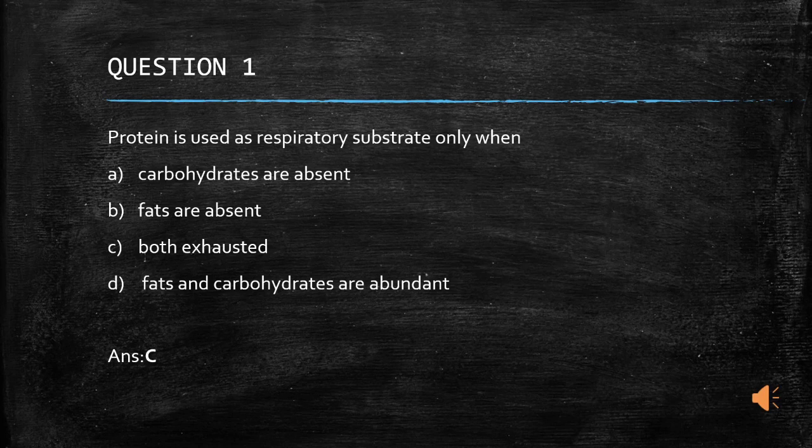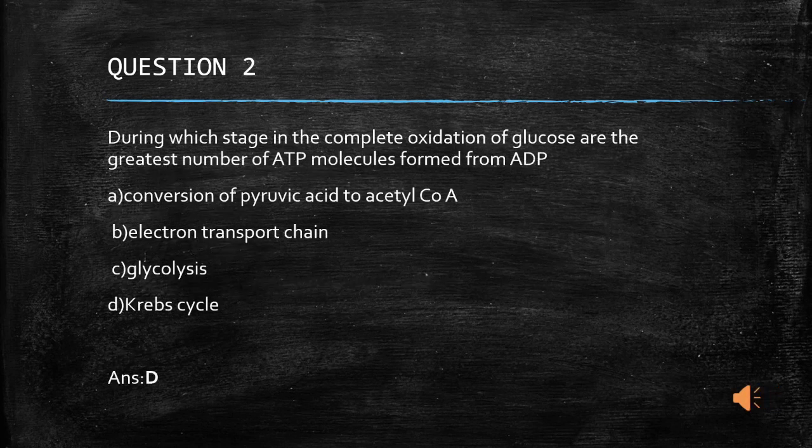This answer is evident from the fact that the body uses carbohydrates, fats and proteins in the following order. That is, first carbohydrates are used, then fats, and only last comes the proteins. Now let us see question 2. During which stage in the complete oxidation of glucose are the greatest number of ATP molecules formed from ADP?